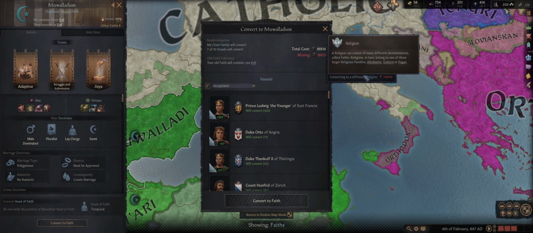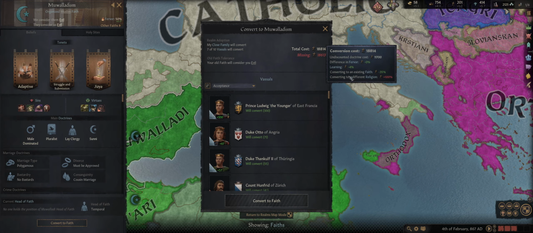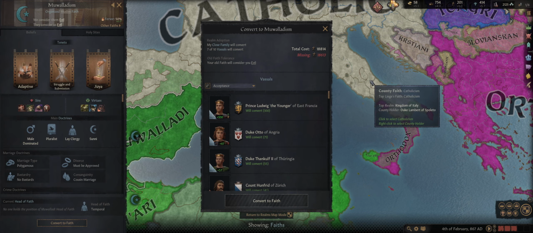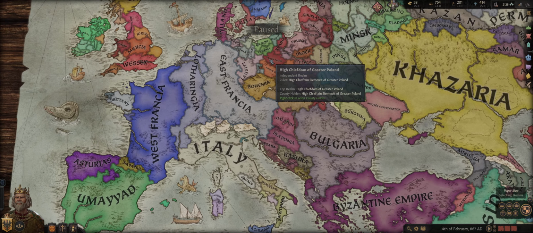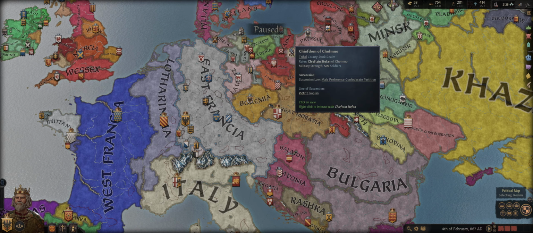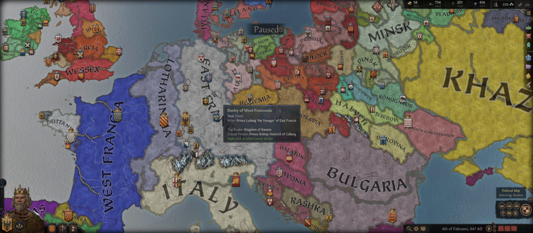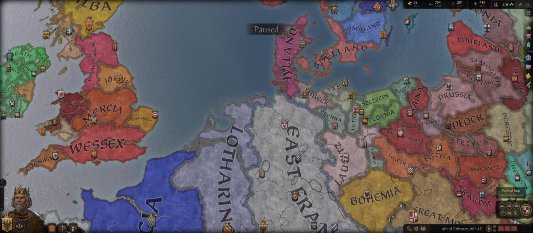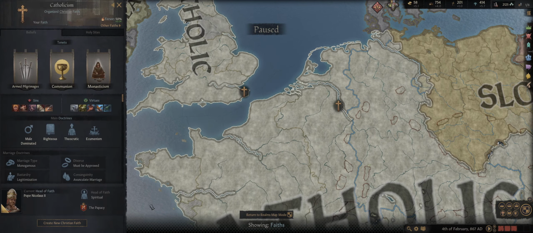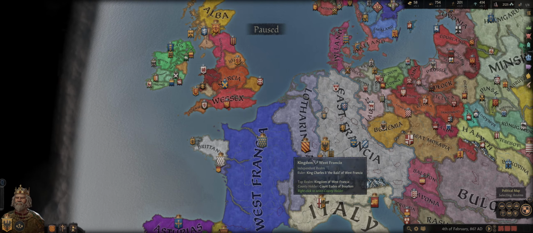Converting to an existing faith makes it slightly cheaper, but converting to an outright different religion increases this by 100%. If instead we were converting from an unreformed religion to a reformed one, it would get a substantially cheaper discount. It wouldn't be nearly as expensive. So if you want to change faiths or create faiths, that is how you do it.